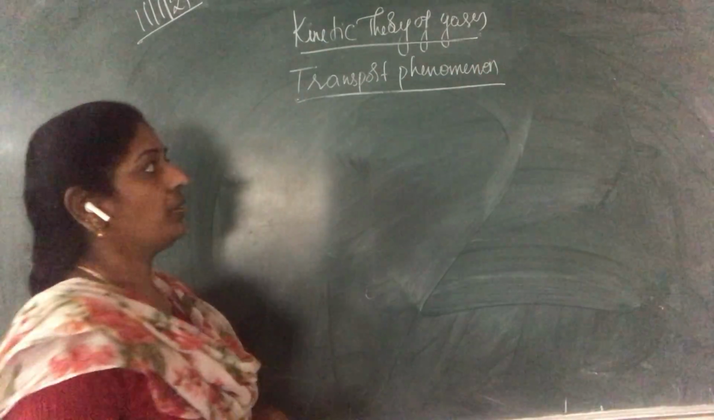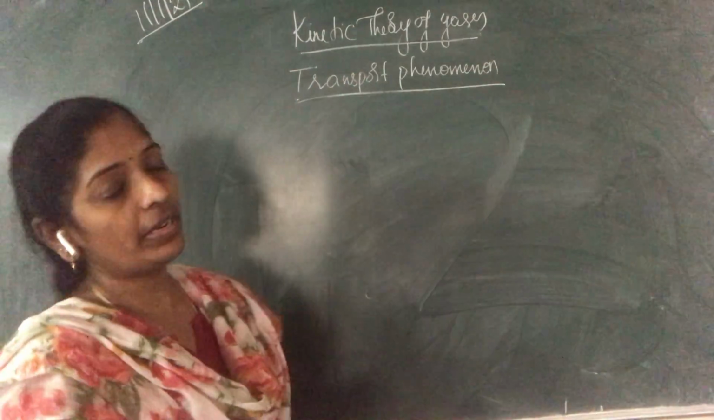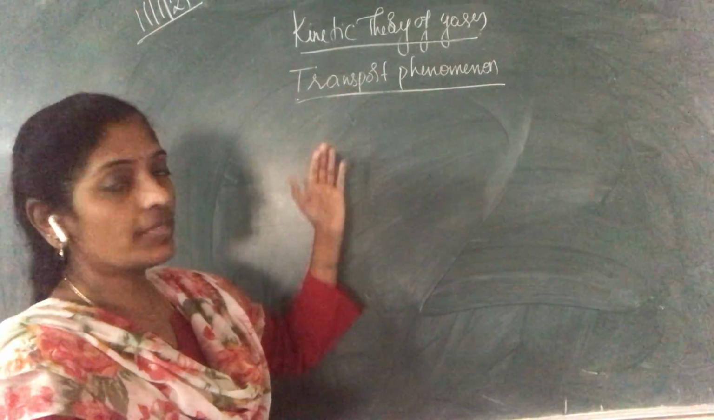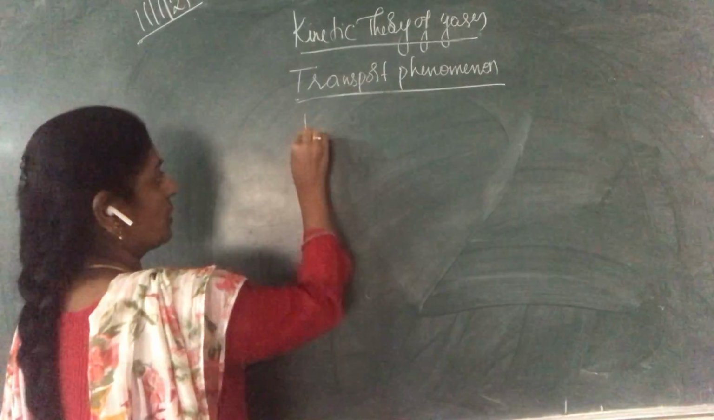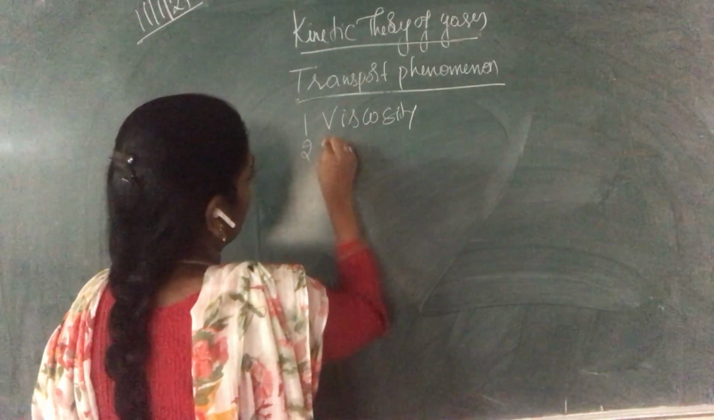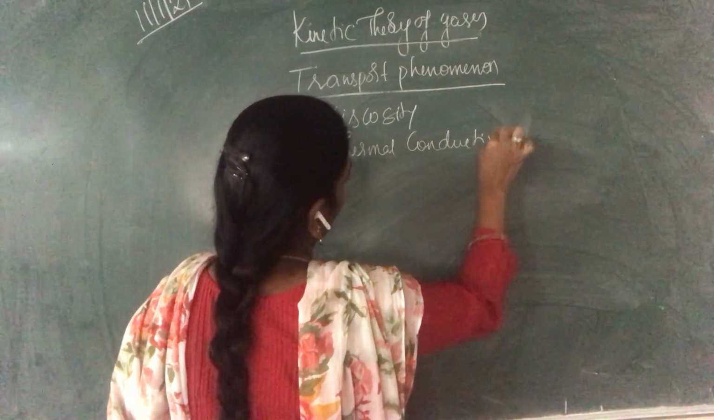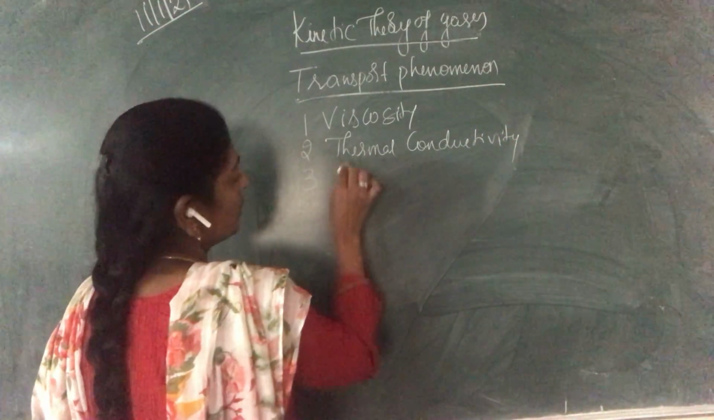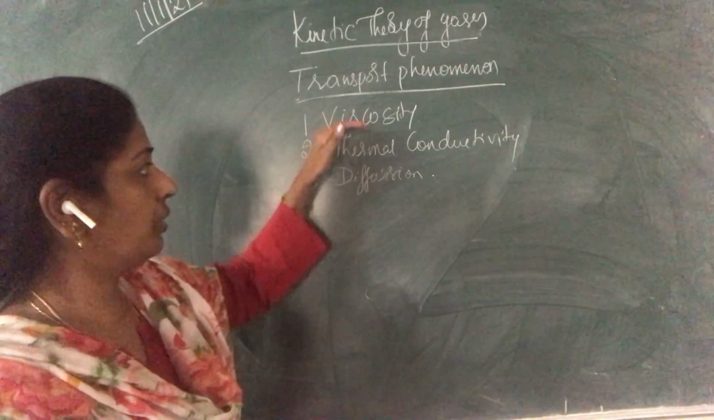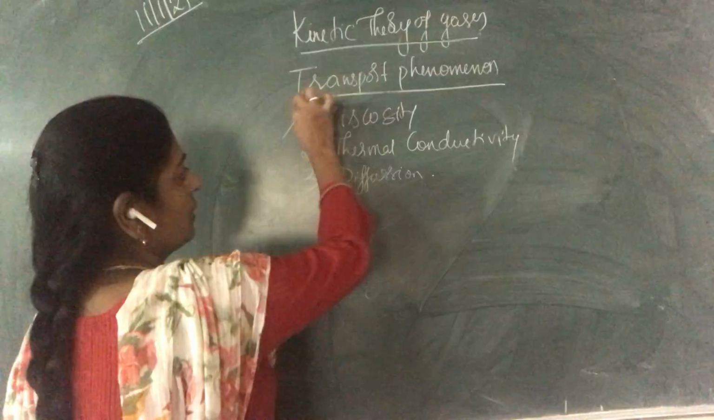If a gas is in an equilibrium state, we can apply the kinetic theory of gases. If it is not in an equilibrium state, there arise three cases. Number one, viscosity. Number two, thermal conductivity. And the third one is diffusion. Let us discuss these three one by one. The combination of all these three we call a transport phenomenon.